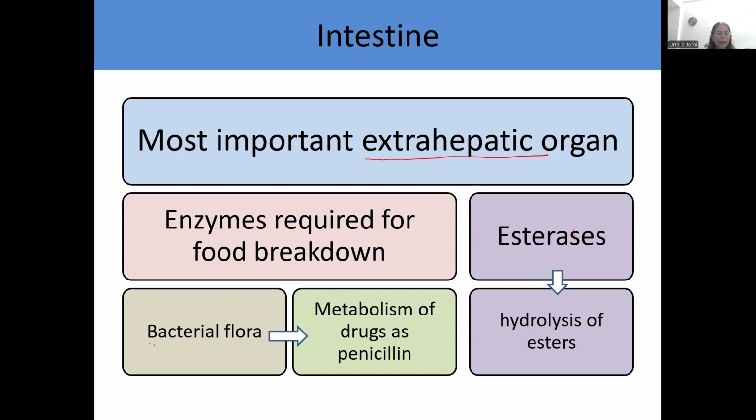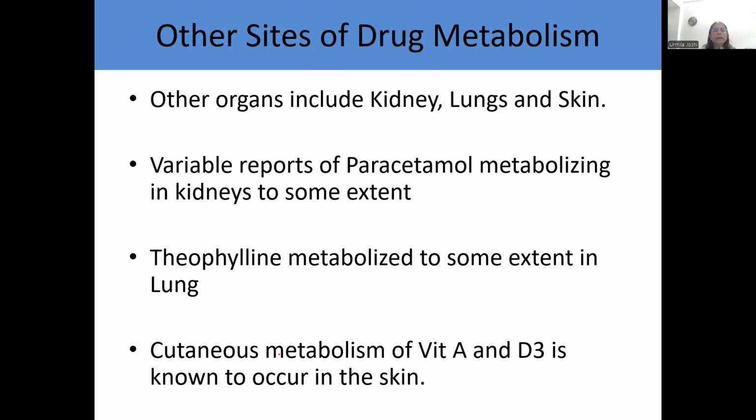There is also bacterial flora. And this bacterial flora can cause metabolism of drugs such as penicillin. I think all of you know penicillinase producing bacteria are present in the intestine. And so they can cause metabolism of drugs such as penicillin. Okay. The other sites of drug metabolism include kidney, lungs, and skin.